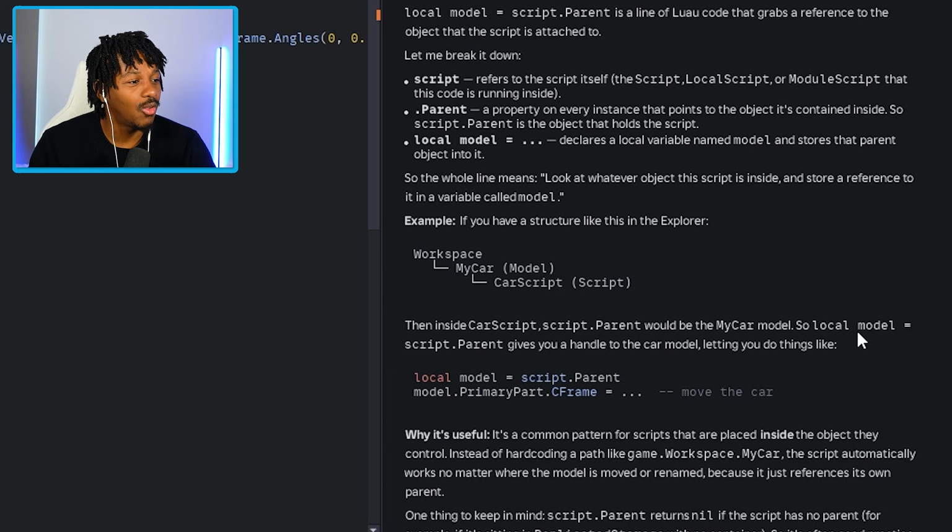So local model equals script.parent gives you a handle to the car model, letting you do things like local model equals script.parent, model.PrimaryPart.CFrame to move the car. Wow, that's actually pretty fire. Okay, so why is it useful?